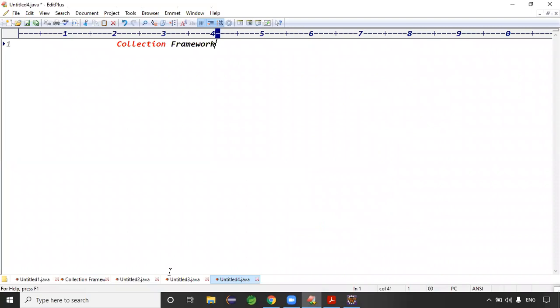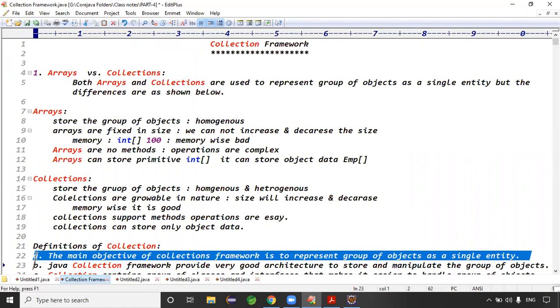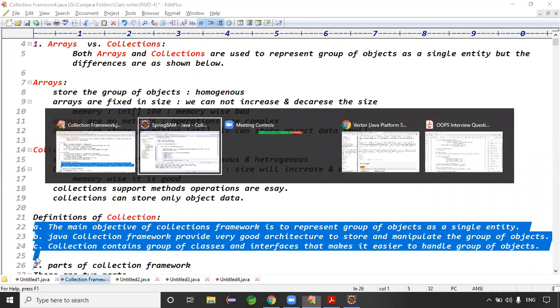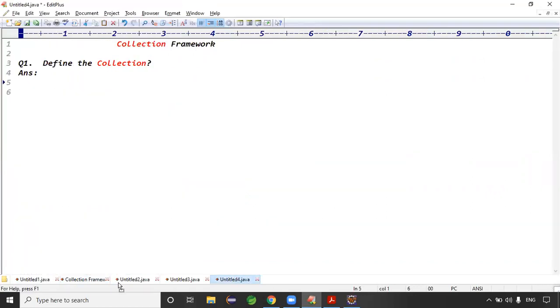Collection framework, right? First, question one: define the collection. Guys, what is the collection? Tell me. Collection provides a very good architecture. The main objective of the collection framework is to represent a group of objects as a single entity. Otherwise, it provides a very good architecture to store and manipulate a group of objects, right?